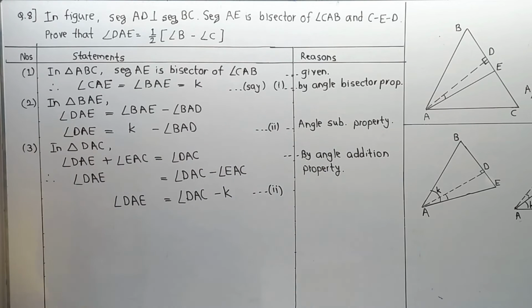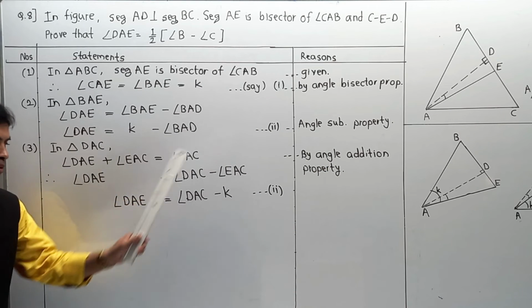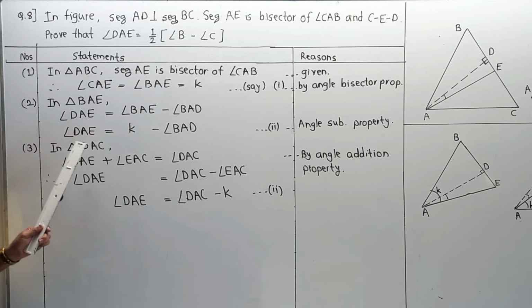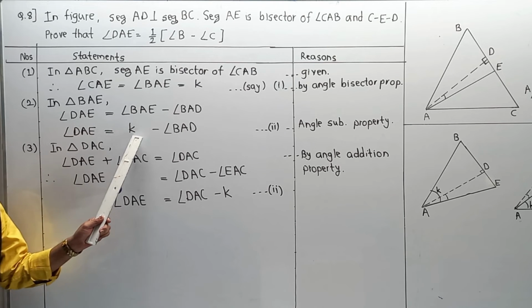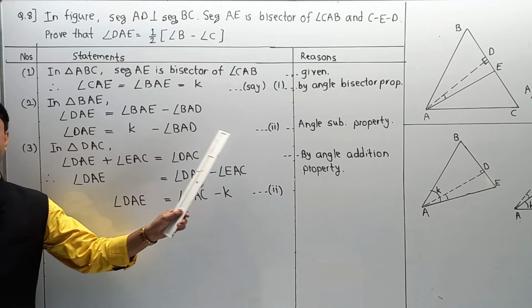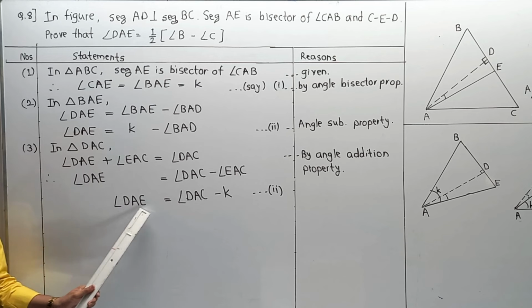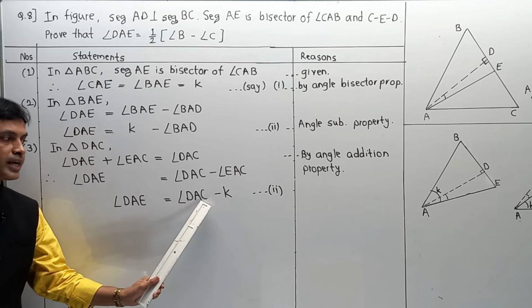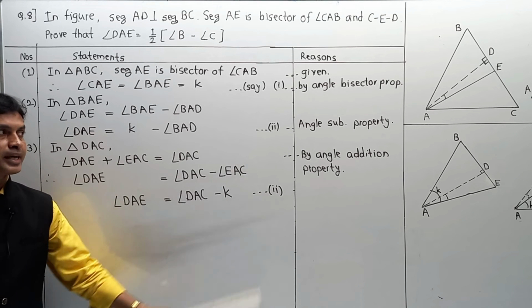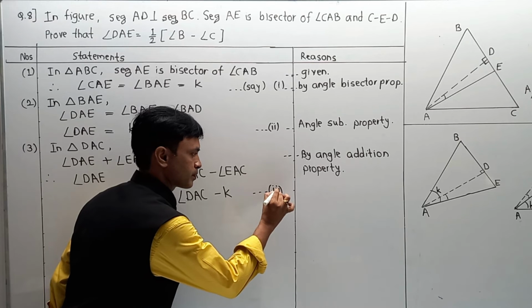Now student, please pay attention on respective equation number 2 and equation number 3. In the first case, we are getting a relation DAE is equal to K minus angle BAD as equation number 2. And in the third case, or in group 3, we are getting the same value of DAE, that is DAE is equal to angle DAC minus K, that is our equation number 3.